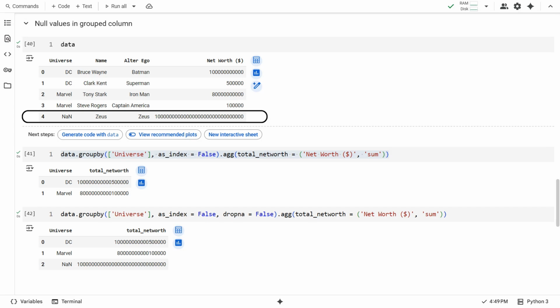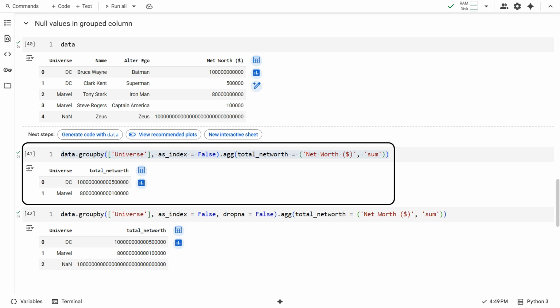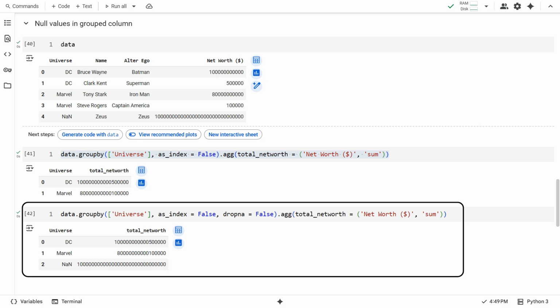One important thing. If the key column contains null values, it is usually ignored as a group. But that behavior can be changed as well. We can use the dropna parameter and override this behavior. Notice that Zeus, who appears in both universes, has a null value in the universe column. Since the value is null in the universe column, that group is ignored by default. But when we use the dropna parameter, null values are also included in the grouping. Group by is a widely used operation when performing descriptive analyses to obtain sum, mean, median, or other metrics at a group level.